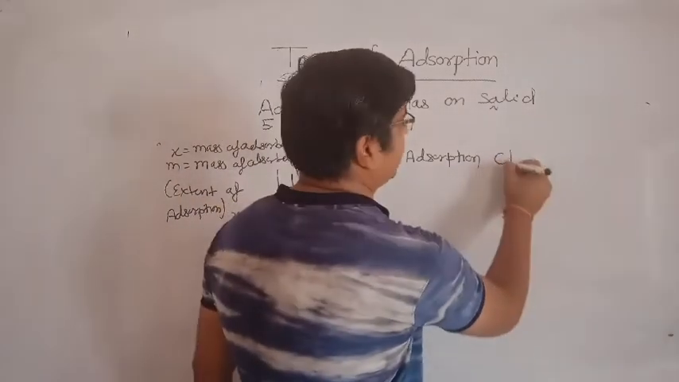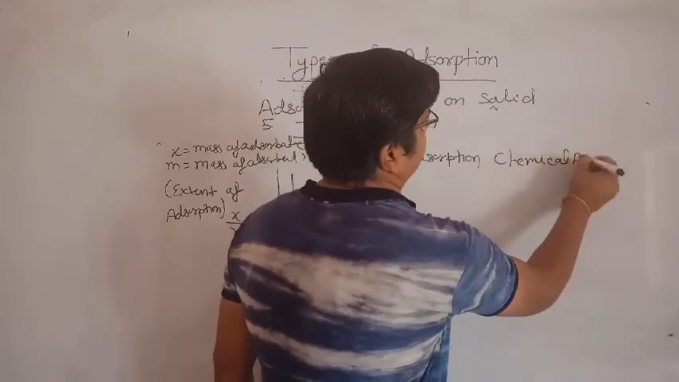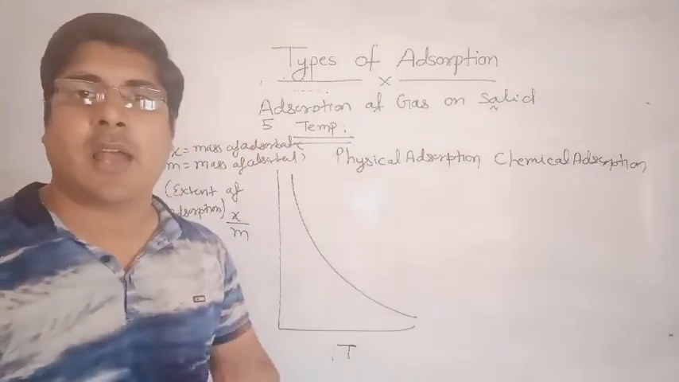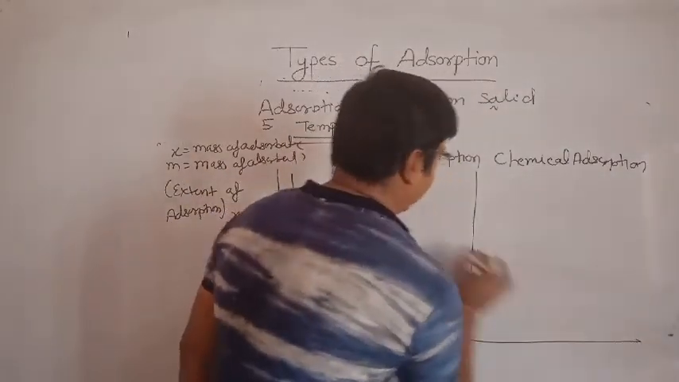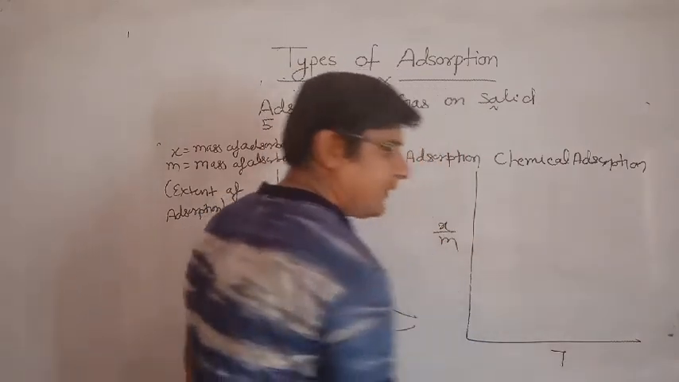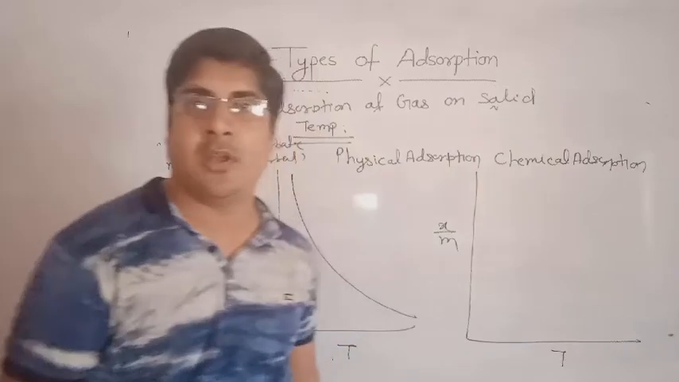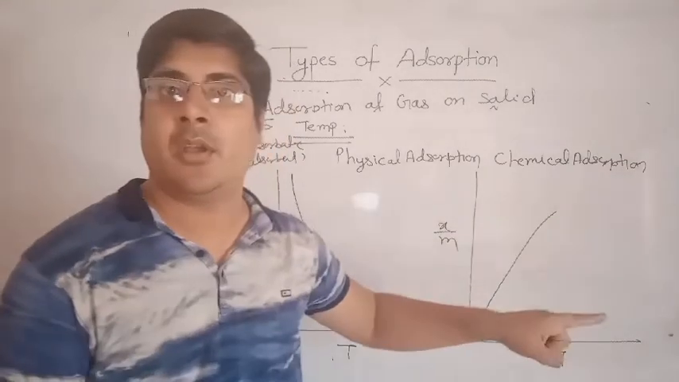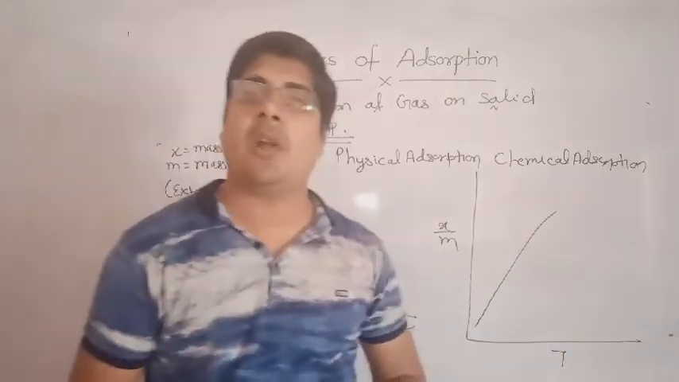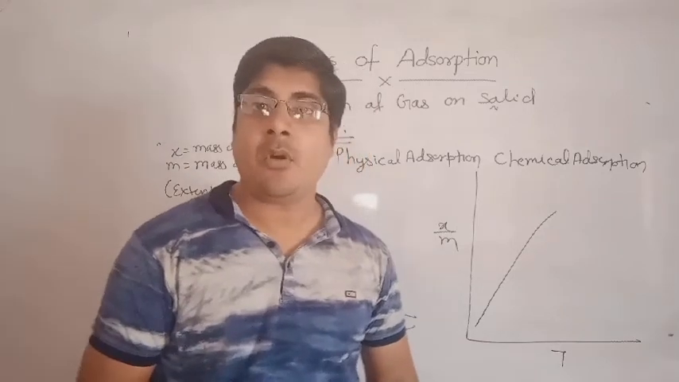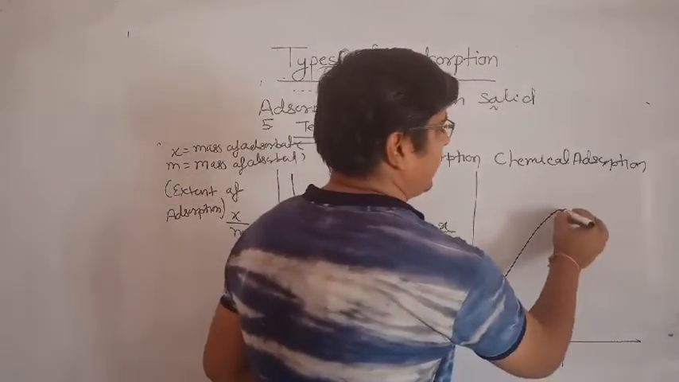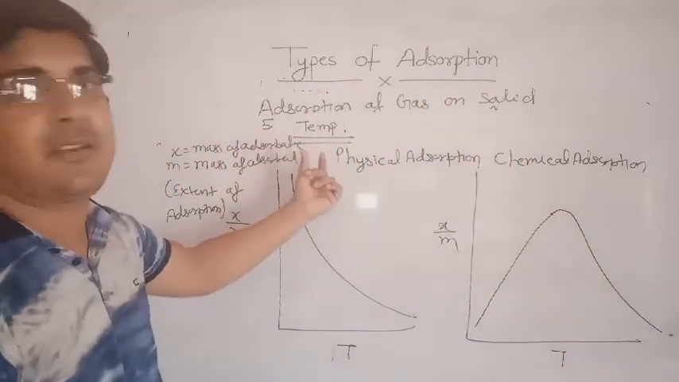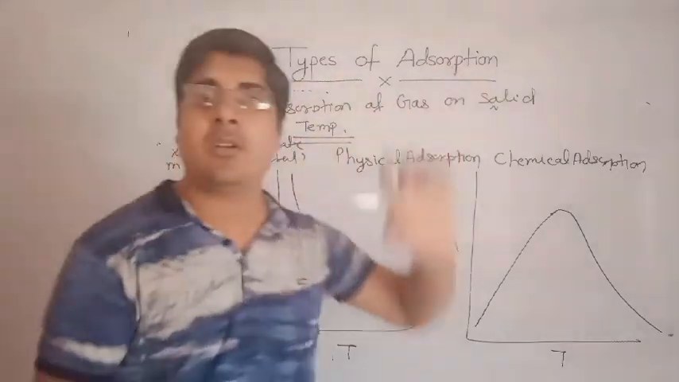But chemical adsorption occurs at high temperature. So plot the graph between x by m and T at constant pressure for chemical adsorption. When we increase the temperature, chemical adsorption will be increased, but at very high temperature, chemical bonds also break or cleave. So at high temperature, chemical adsorption will also be decreased. So this is the effect of temperature on the adsorption of gas on solid.